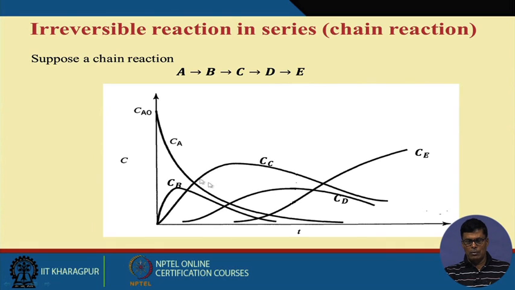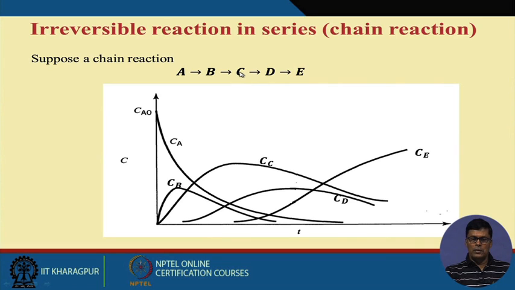That is the composition of the reaction mixture, and how the different metabolites form. Now why am I showing you this? Suppose we are interested in compound B. We want to find out at what time Cb will be maximum.